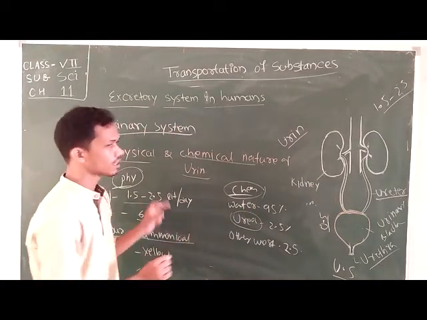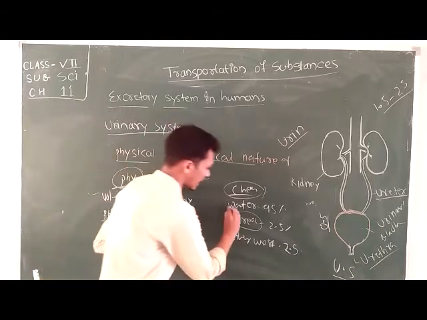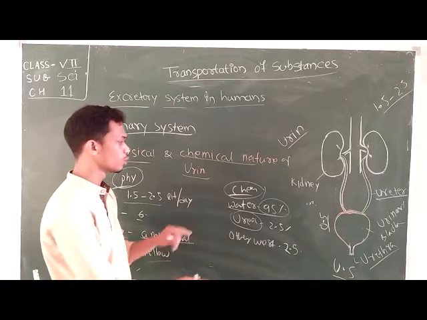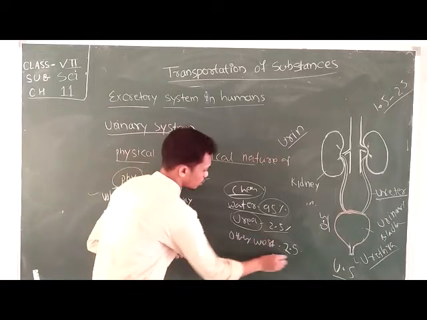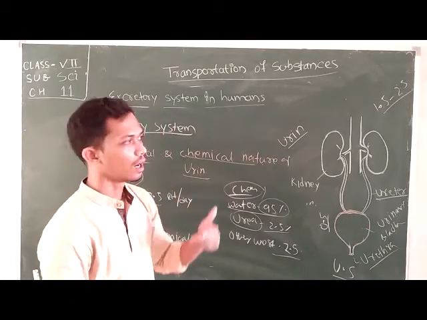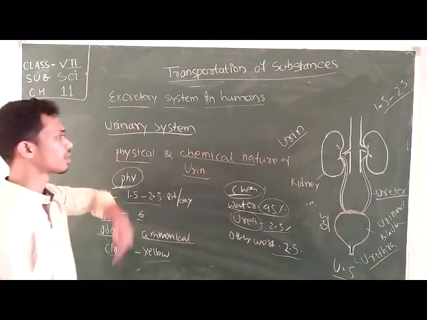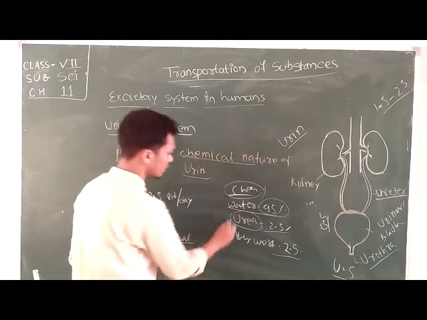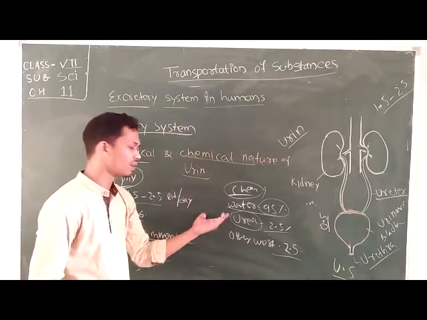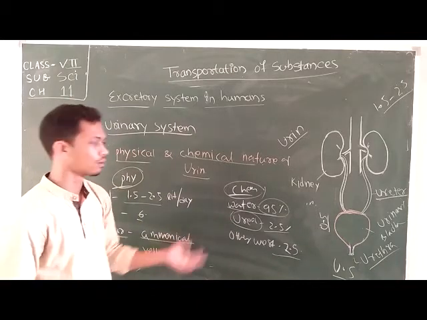Let's discuss the chemical nature of the urine. The major component of the urine, about 95%, is water. Then the major waste is urea. In human beings, our excretory ammonical waste is in the form of urea. In other animals, it may be removed as uric acid or as ammonia.